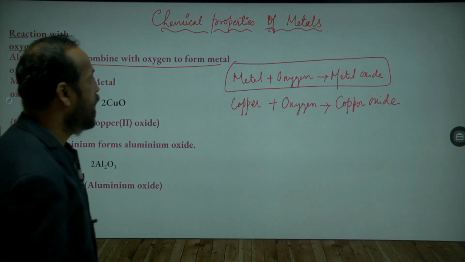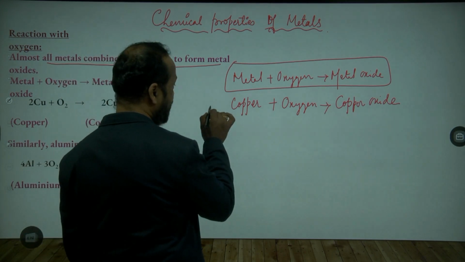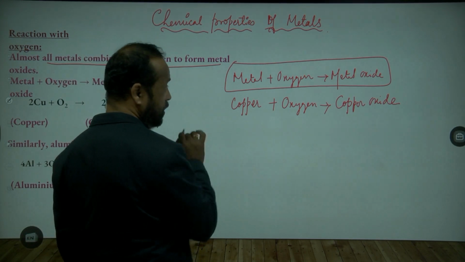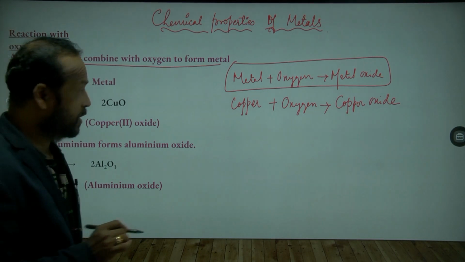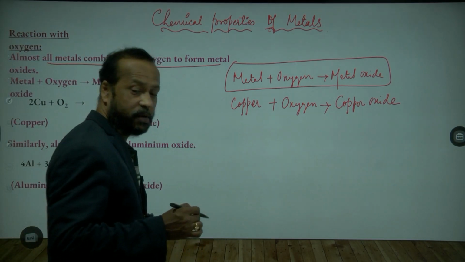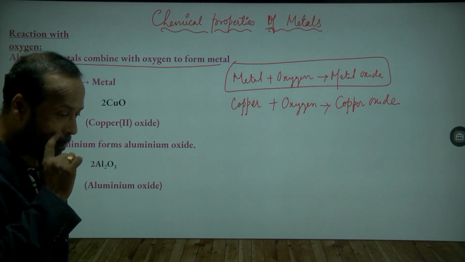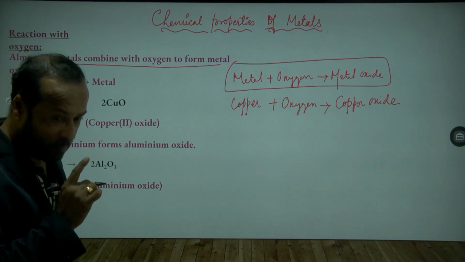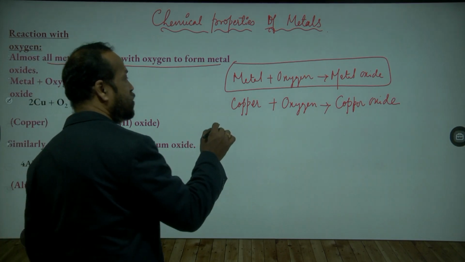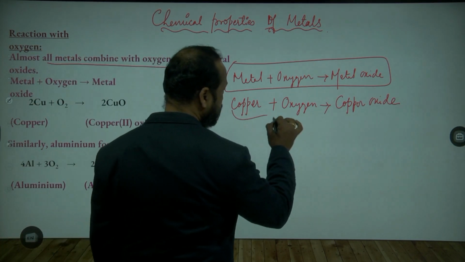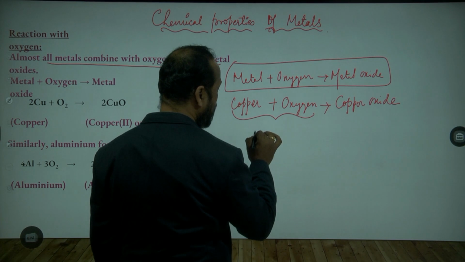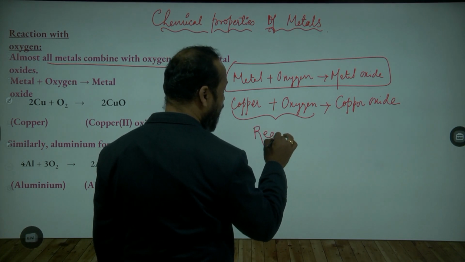This is called a chemical reaction. In this, which elements are reacting here? Metal, copper, and oxygen. So copper and oxygen are reacting, and those which are reacting are called reactants.